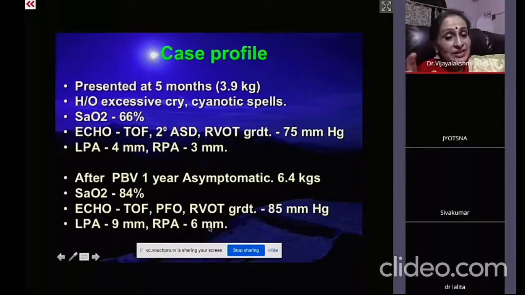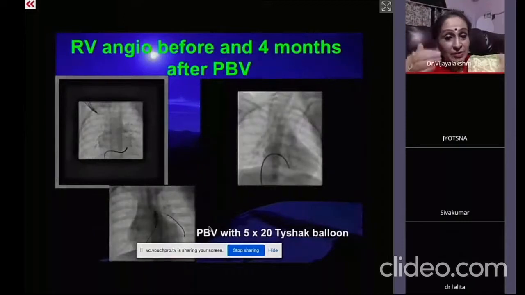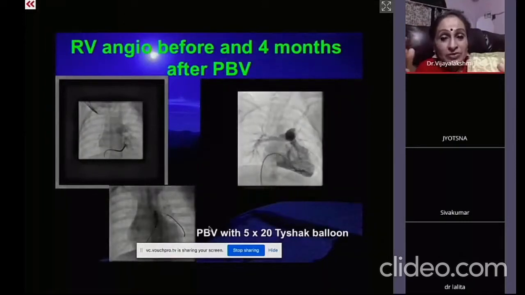So this is the advantage of doing the balloon dilatation, because once the antegrade flow is allowed, the pulmonary tree grows. And that doesn't happen when the BT shunt is done. And that's why this is more natural compared to the BT shunt. And once the BT shunt is done, redo surgery becomes difficult because of the fibrosis and adhesions.